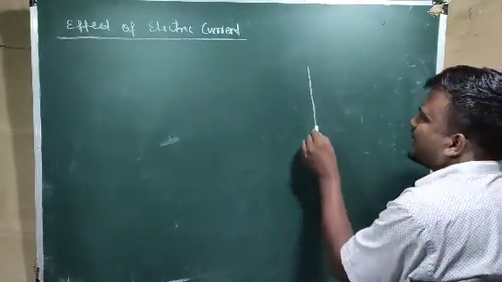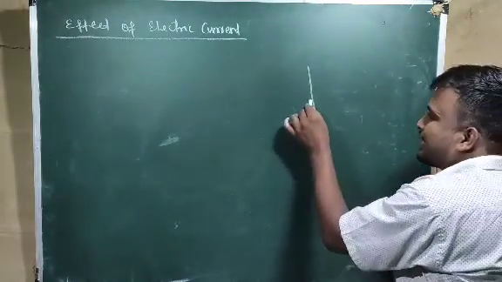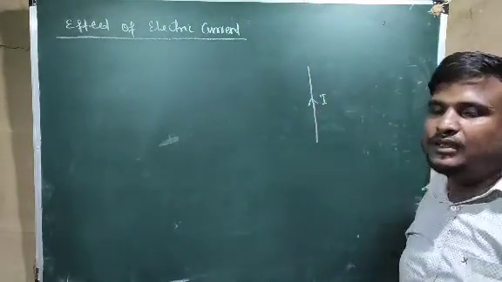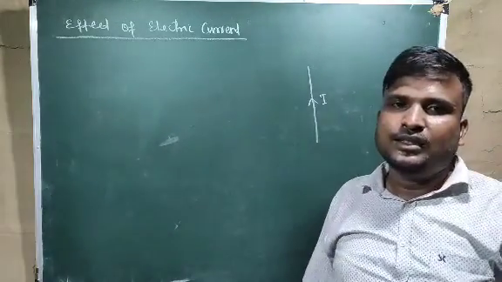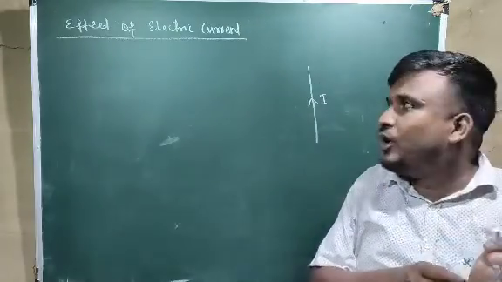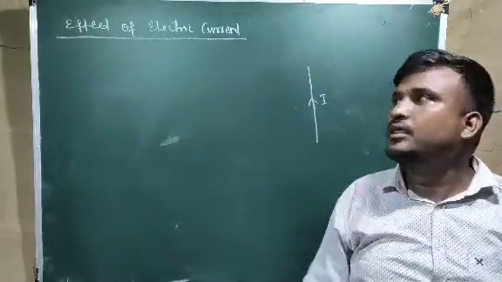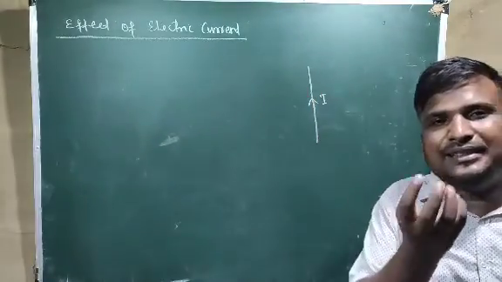Suppose one conductor is there, and on this conductor, if electric current passes, then what will happen? We'll get some effects. So altogether, there are three effects of electric current. When electric current passes through a conductor, three things can be observed.